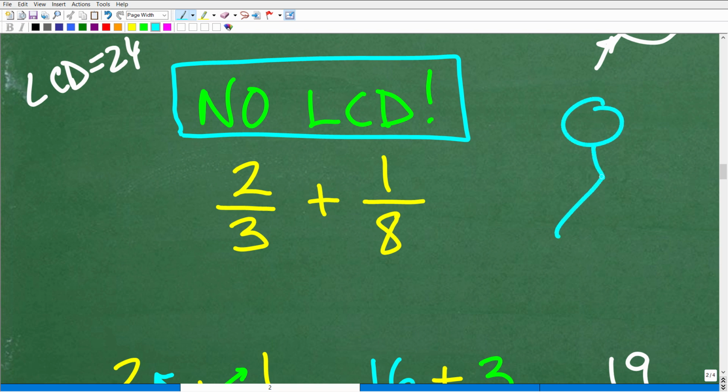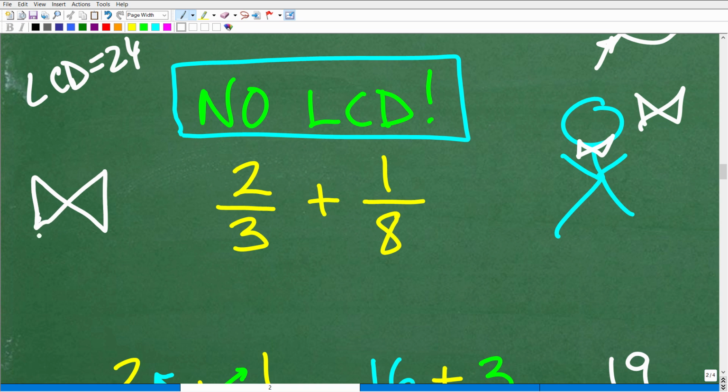So let's see here, I'm going to draw a little stick figure. So a bow tie is something like that. Now some of you might be saying, I bet this guy wears a bow tie. No, I don't wear a bow tie. And if you wear a bow tie, that's pretty cool. So a bow tie has a pattern like this, right? So here's a bow tie. I want you to think of this pattern. It's not exactly this pattern, but it looks kind of like this. So let me show you this bow tie technique to add and subtract fractions without even thinking about the LCD. Let's go ahead and get into this right now.